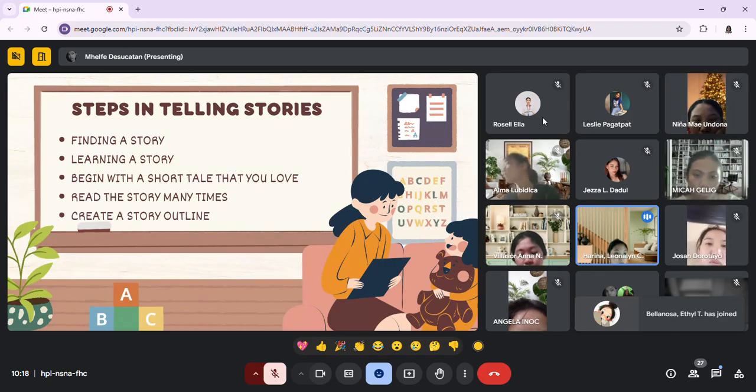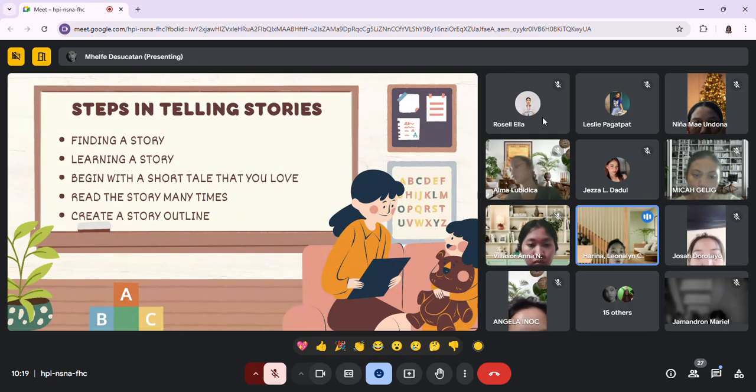So the next one is to read the story many times. Practice reading the story out loud, so it can help you to speak clearly and smoothly. And also you can use different voices for different characters to make the story more interesting and engaging for the learners. And the next one is create a story outline.